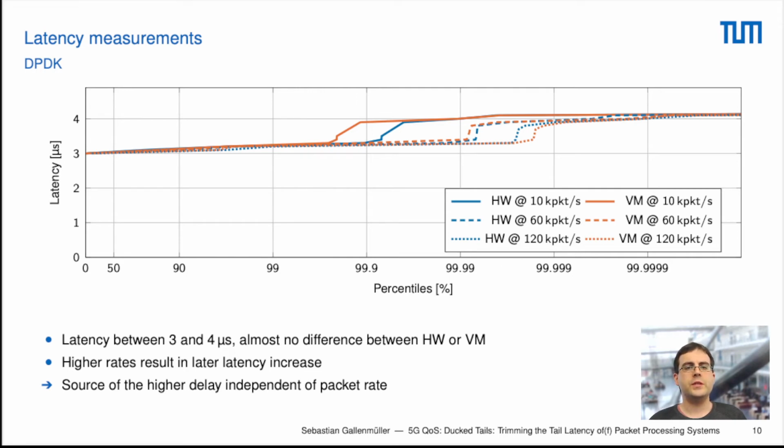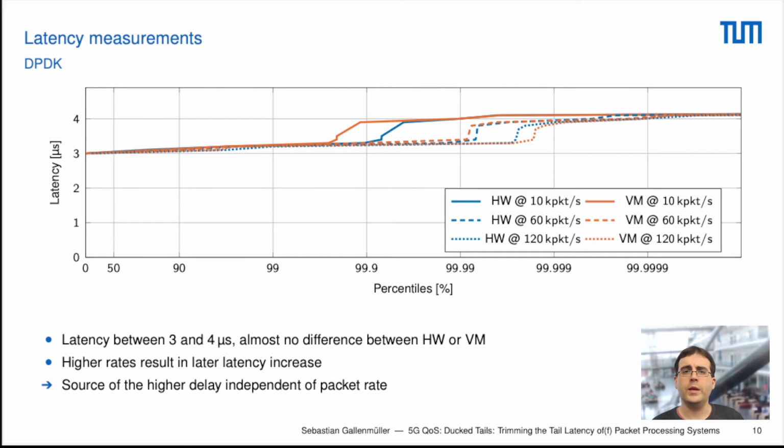What this also shows is that the higher the rates, the later the latency increases. So for a rate of 10,000, we have this latency increase observed at the 99.9 percentile. For the other throughput rates, we see it later, up to the 99.999 percentile for the 120,000 packets per second. So this result suggests that the source of the higher delay is actually independent of the packet rate. So we had a closer investigation of this measurement.